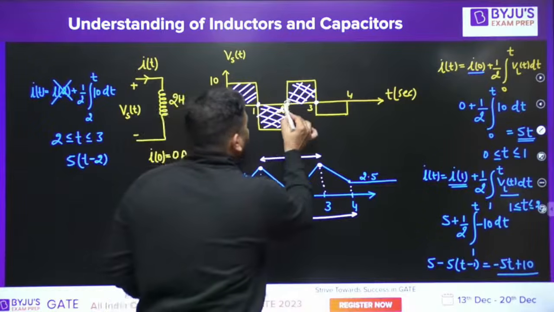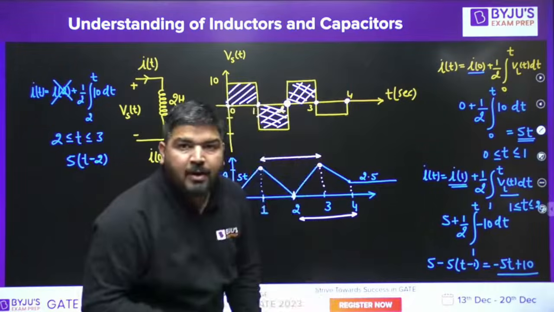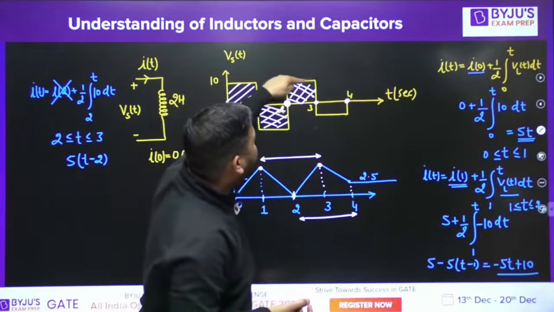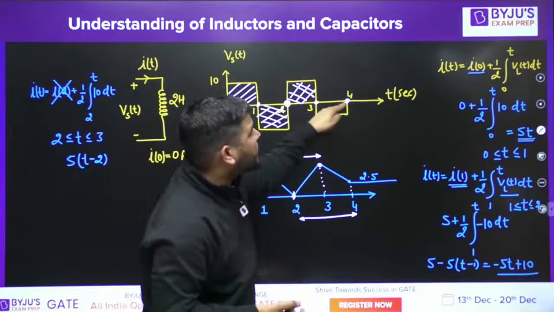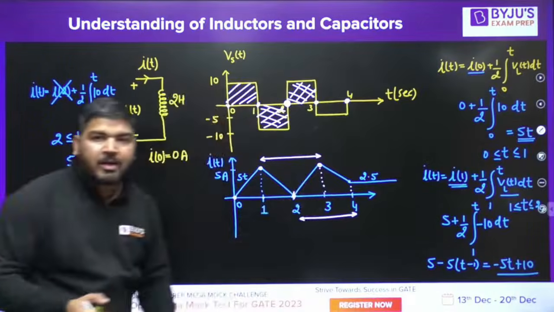Now you can check that from 2 to 4, if you try to calculate the area, you can see that this is the higher area. This is 10 and this is minus 5. So the total area is positive. Okay, I hope you understood it.